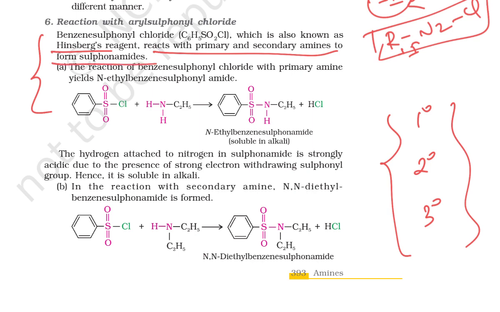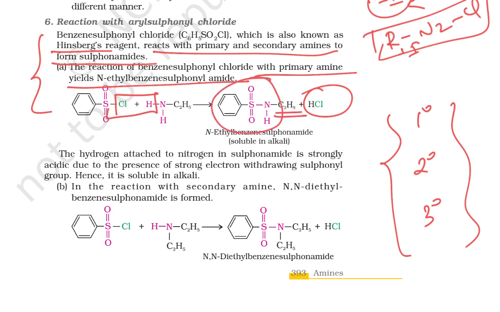to form the sulfonamide. The reaction of benzene sulfonyl chloride with a primary amine yields N-ethyl benzene sulfonamide. Here the chlorine and this hydrogen are removed as HCl. Okay, so here there is the presence of two hydrogens, right? After the reaction, in your product there is still a hydrogen.